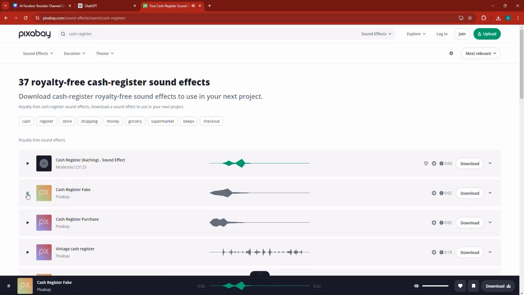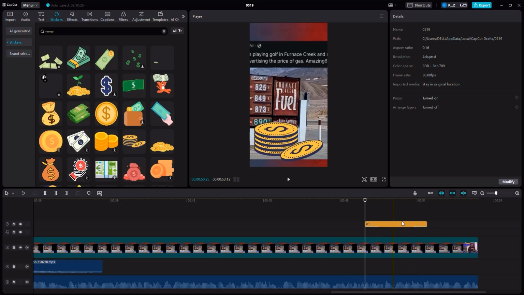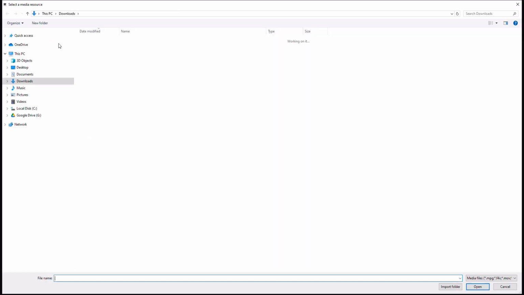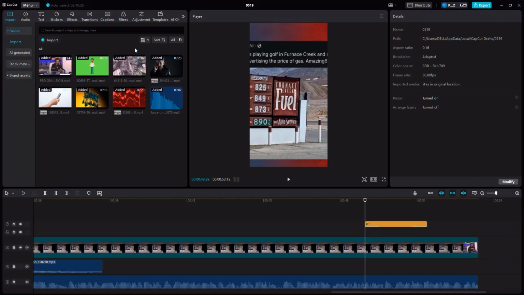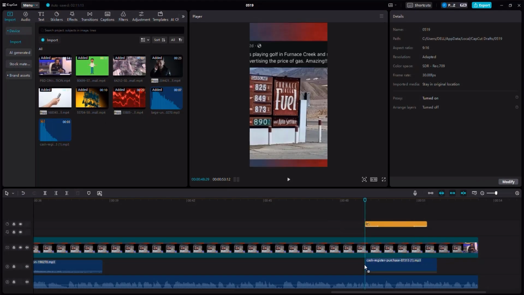Let's click on this one. This is the one I'm talking about, so I'm going to download it. Now, when that money shows, we need to show the sound effect that goes with that. So all I'm going to do is click import, import again, go to the sound effect, click it, upload, drag it right about here.